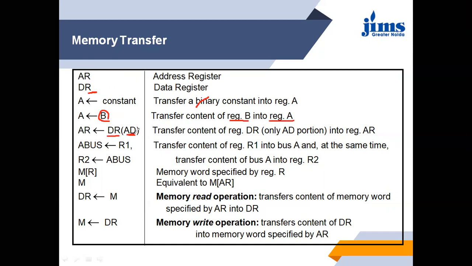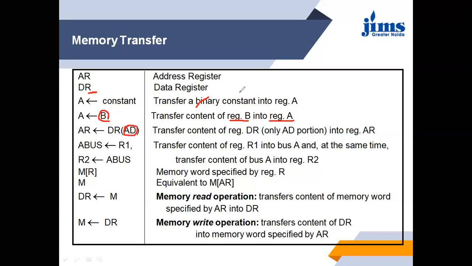Transfer the content of register DR, only the AD portion, meaning only the lower portion, into register AR. This is used when we have to transfer only some part, not the complete data of a register.